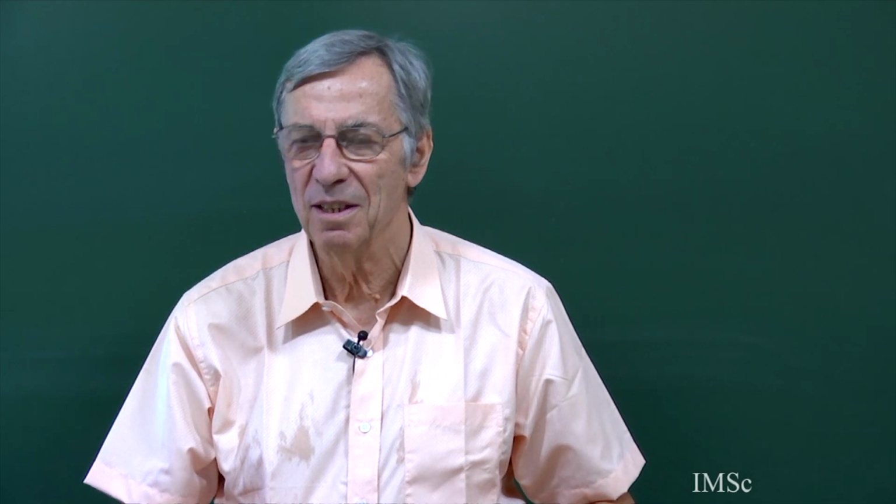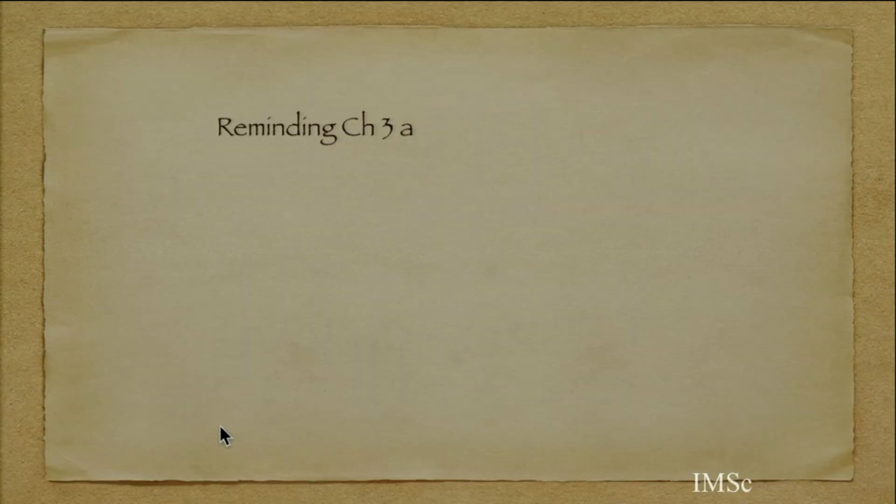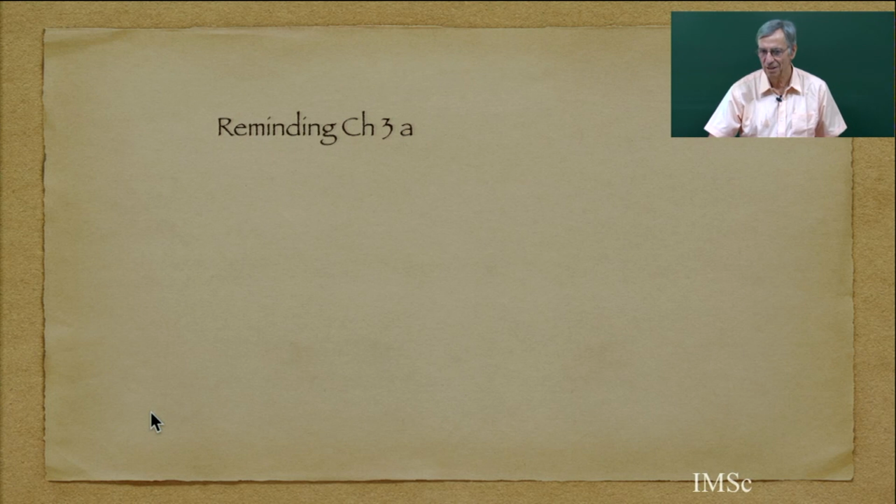So today we are doing the second part of chapter 3, chapter 3b, about the combinatorial theory of continued fractions. I remind you what we have done in the first part. The first part was dedicated to Philippe Flajolet, as he has the main role in this story. And so I quickly review what we have done.